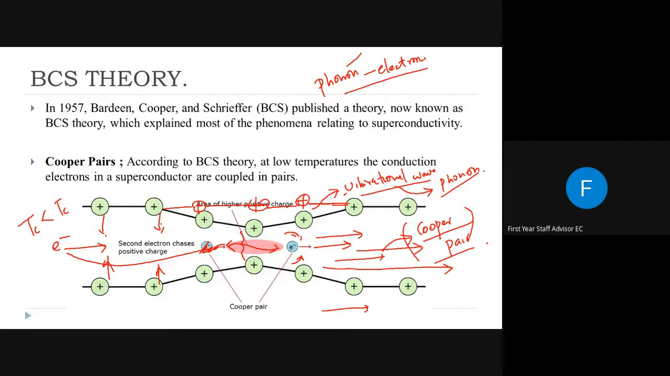Above the transition temperature, what will happen? All the atoms will be in a vibrational state, so there will be a lot of collisions and it will give rise to resistance.